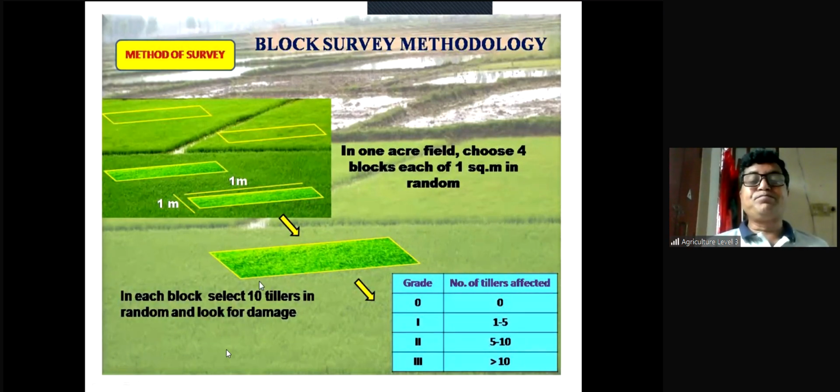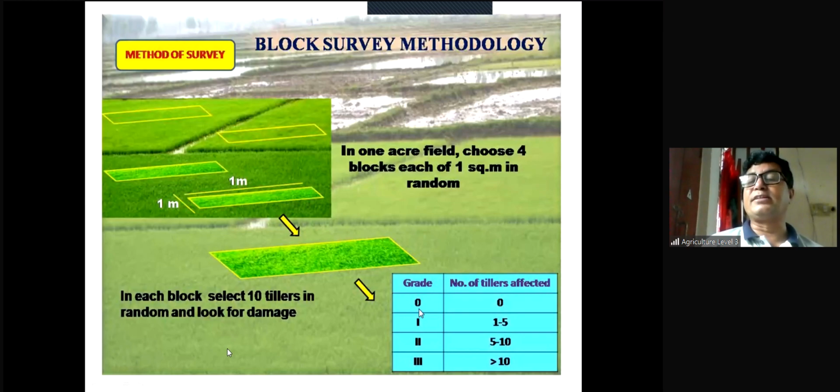In each block, select 10 tillers at random and look for damage. From this block, you will select 10 tillers, but this should be random. Similarly, from the other blocks, you have to select 10 tillers randomly. Now you have selected the blocks, then you have selected the tillers, and you have observed the plants. Now the result is graded 0 to 3 by the number of tillers affected. Which number indicates which grade?